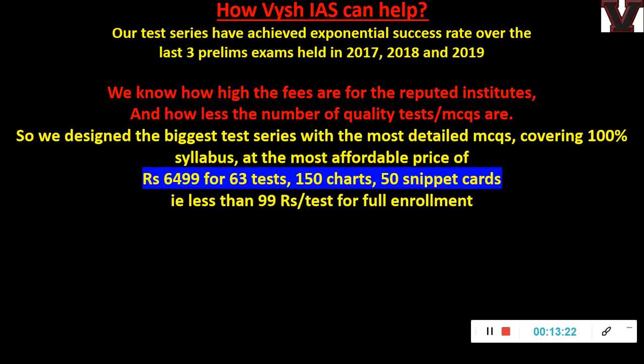Spectrum we have classified into 4 tests to cover 4 different aspects. One will be only the British Indian history, one will be the Gandhian phase. So we have split it into that format so that you will know what you are studying in each test. Every test will have a cover page which explains from where these questions are picked up. Along with that, 150 revision charts and 15 snippet cards are there.